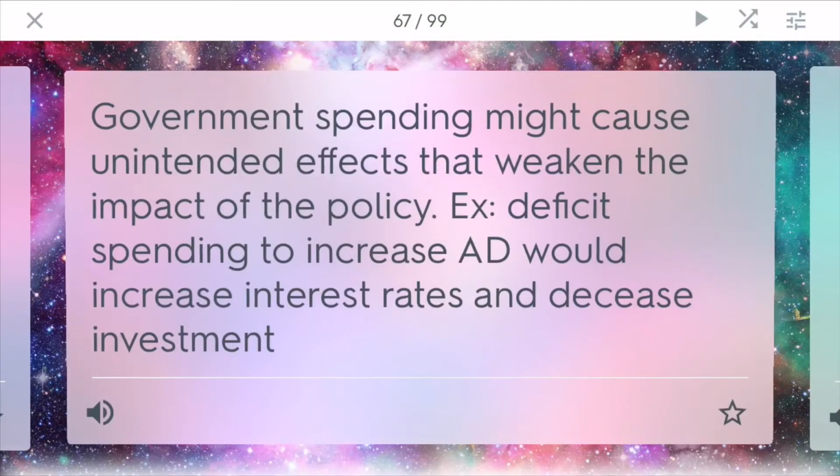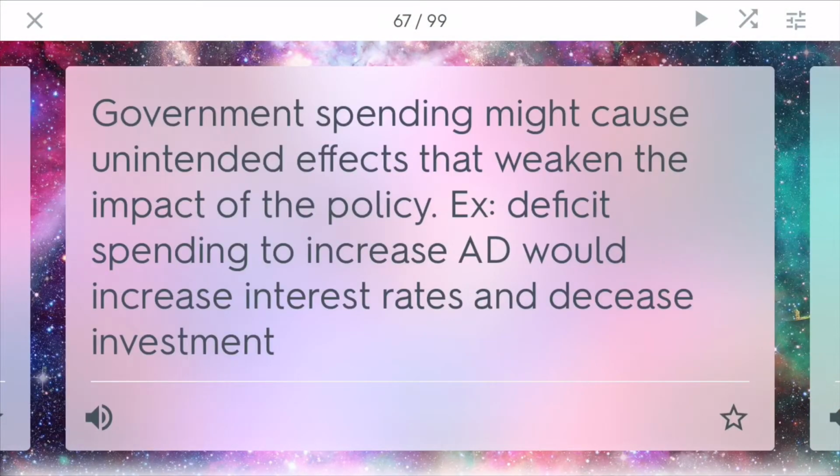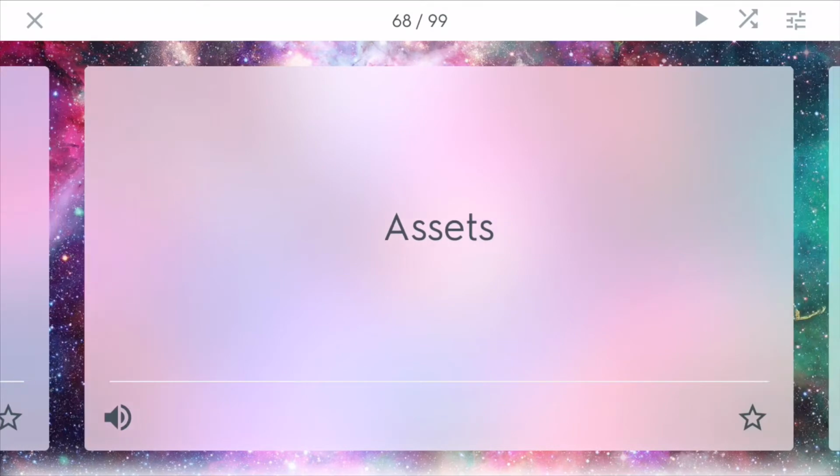Crowding out. Crowding out is when government spending might cause unintended effects that weaken the impact of the policy. For example, deficit spending will increase aggregate demand, but it will also increase interest rates because we're starting to demand more loanable funds to fund this excess spending. As a result, higher interest rates would actually crowd out the economic policy and decrease investment by other consumers.